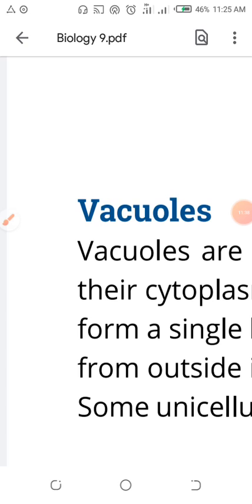You will see the figures in the session I will make, and you will see that lysosomes give the digestive enzymes to the food vacuole, and the digestive enzymes change the food into smaller components, like protein changing into peptones by the enzyme pepsin. Similarly, the aminopeptidase enzyme will change peptone to amino acid. You will study this in the digestive system, don't worry about these terms. Amylase enzyme in the oral cavity, in your mouth, will change starch to glucose, and lipase enzyme will change lipids, fats, into fatty acid and glycerol in the small intestine.